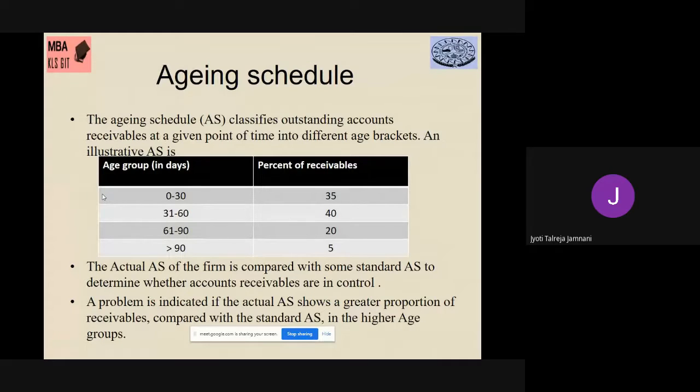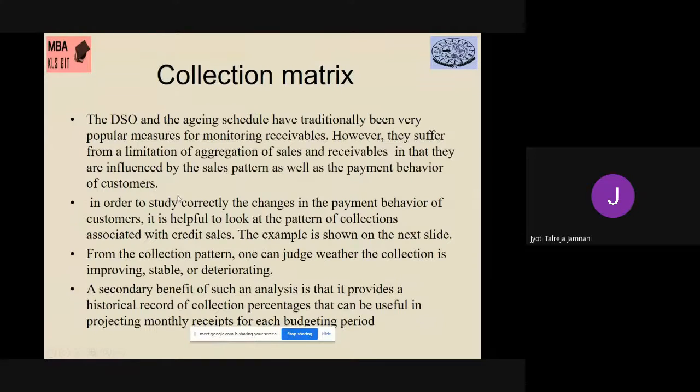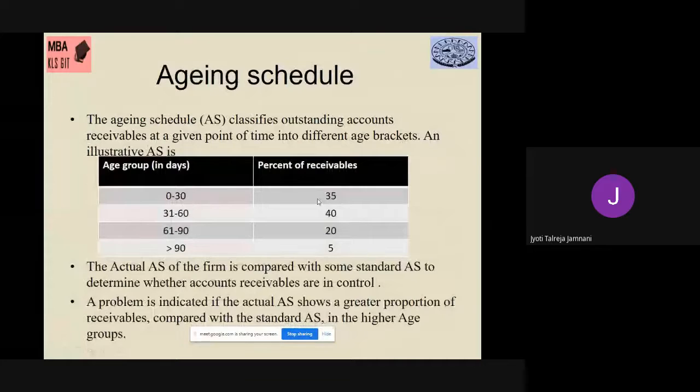Next is the aging schedule. In the aging schedule, you basically find out what percentage of your customers are under what age group when it comes to payment. Here I've drawn one schedule to show you how it looks. The customers who will pay within 0 to 30 days are 35%. Customers who will take 31 to 60 days are 40%. Customers who will take 61 to 90 days are 20%, and customers who take more than 90 days are 5%.